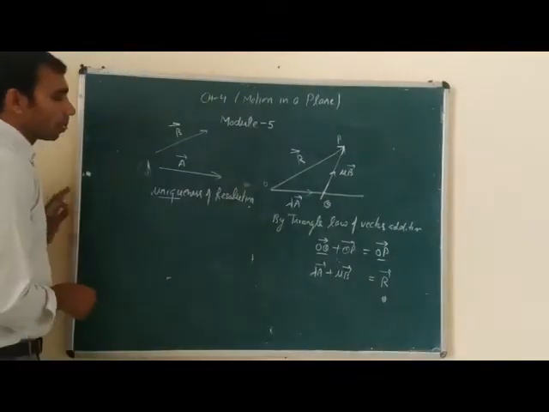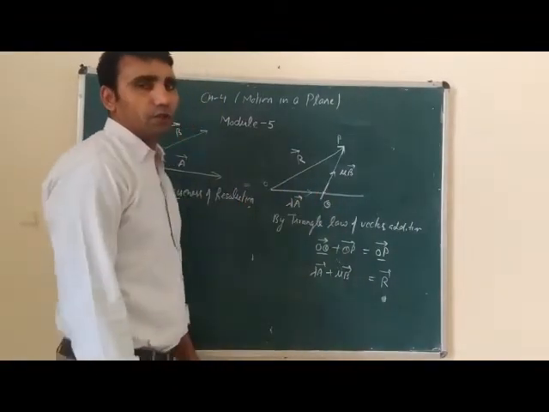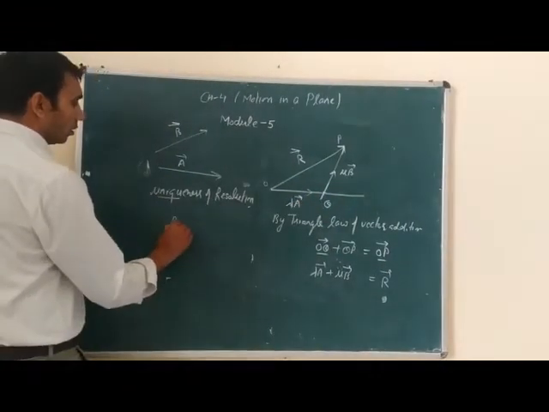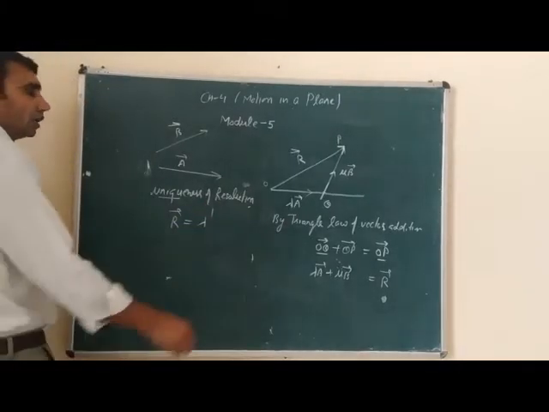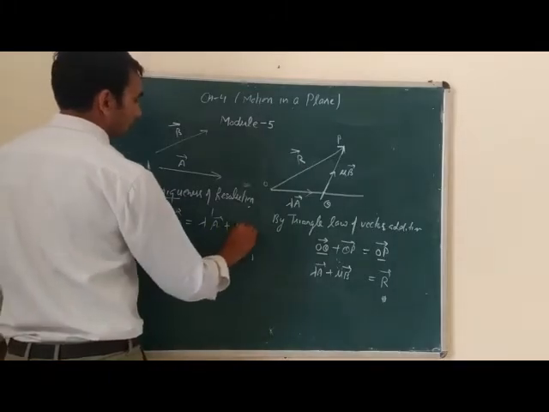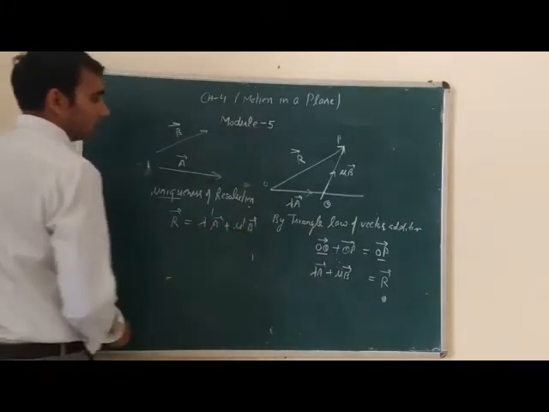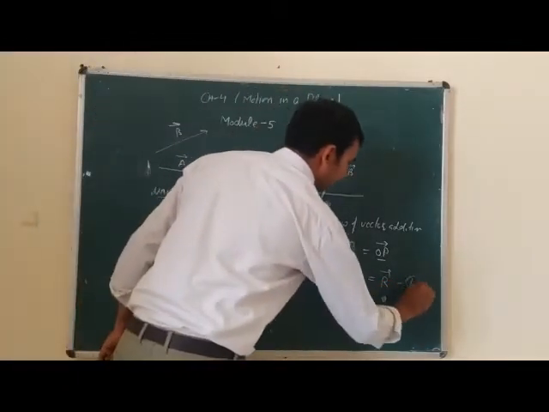Suppose this vector can be resolved in another way: R is equal to lambda dash, a real number, multiplied by vector A, plus mu dash, another real number, multiplied by vector B. This is equation second, and this is equation first.